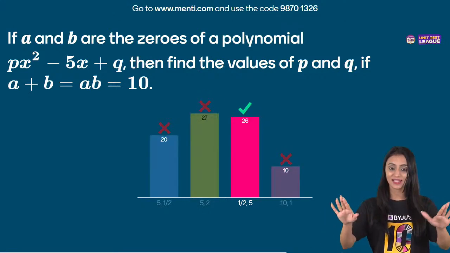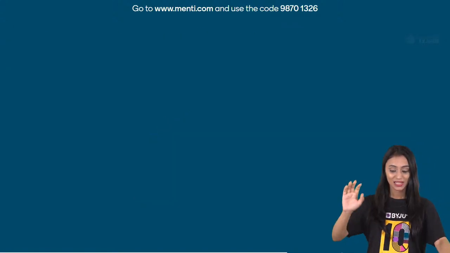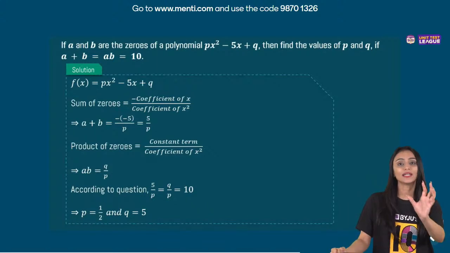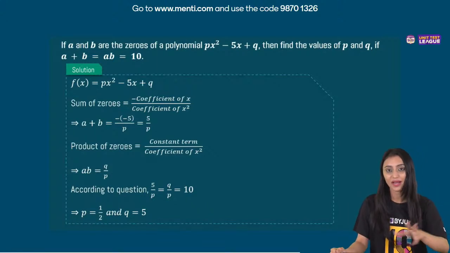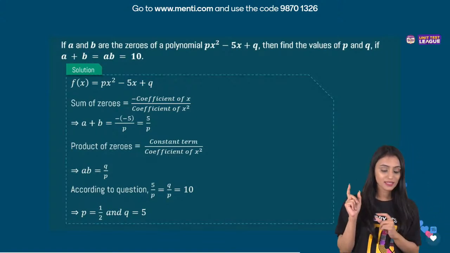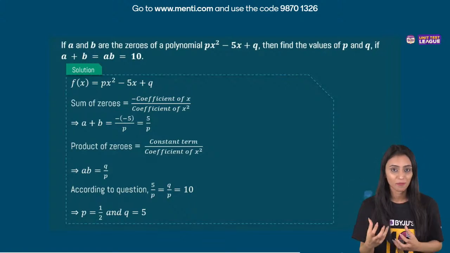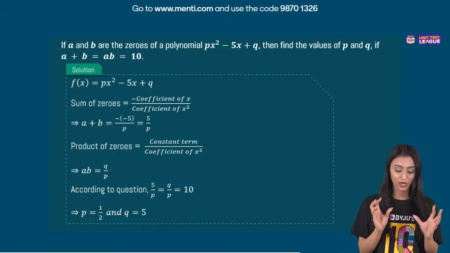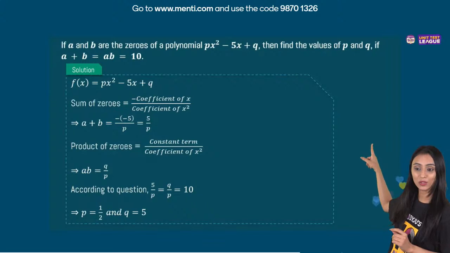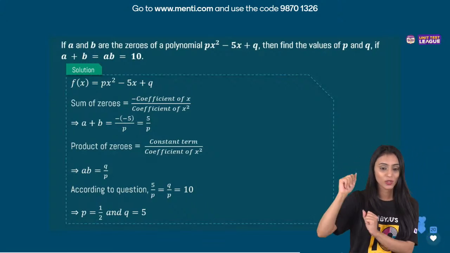Oh my God. As I said, this was a trickier one. Okay, let's quickly take a look. So this is the polynomial px square minus 5x plus q. What did I tell you? For such kind of questions, always first find the sum of zeros and product of zeros. Sum of zeros is a plus b, right? Because a and b are the zeros. That's going to be equal to 5 by p. Then product of zeros ab is going to be equal to q by p. Question already says that a plus b is equal to ab is equal to 10. Let's put it there. You will get the value of p from there, 1 by 2, and q is 5.